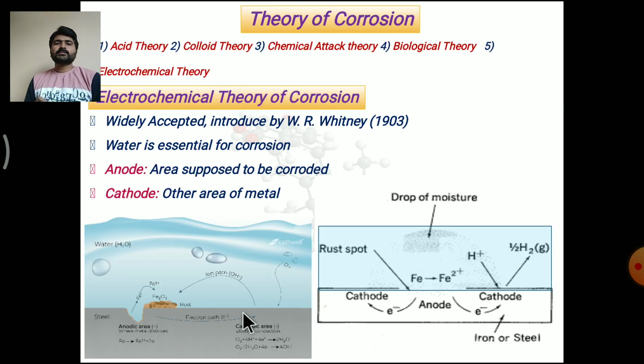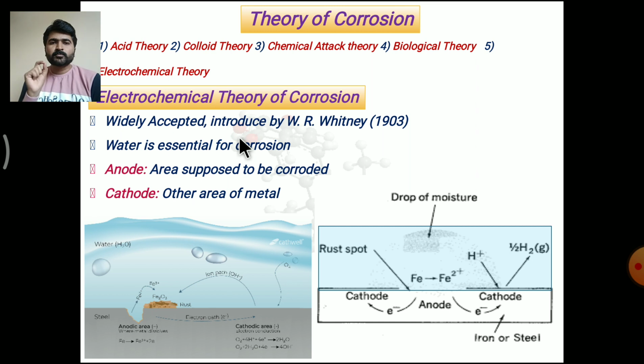Now, what is the exact theory behind corrosion? How does corrosion occur? What is the concept of corrosion? It is basically explained by many theories: acid theory, colloid theory, chemical attack theory, biological theory, and electrochemical theory. Out of these, the electrochemical theory is widely and universally accepted. So let us discuss the electrochemical theory of corrosion.